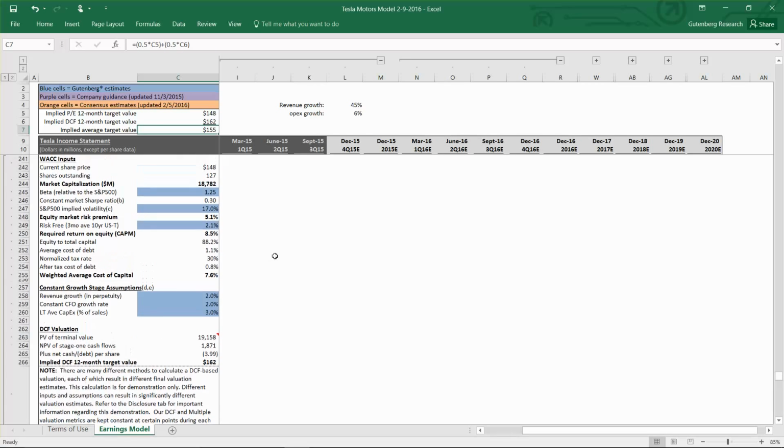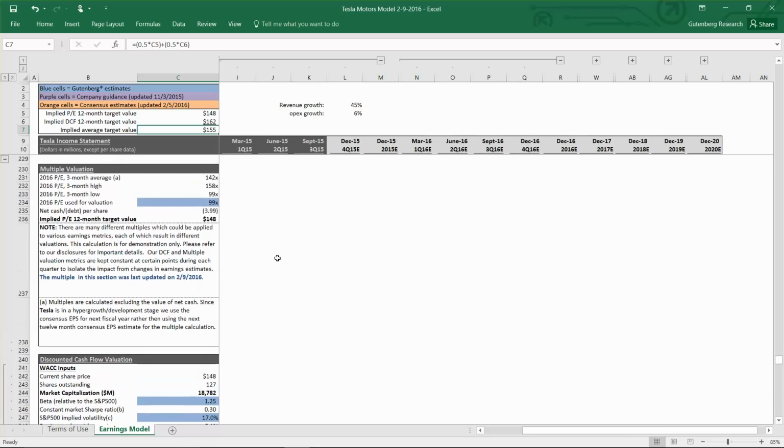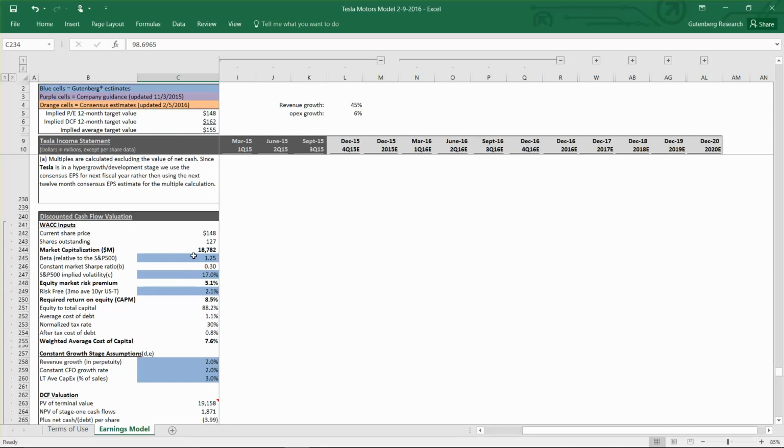Keep in mind that when we update our model tonight after the earnings call, we will keep the multiple and the DCF inputs constant so we can isolate the impact of the value change that's related to earnings only. That way we can see if the price move in after hours makes sense.